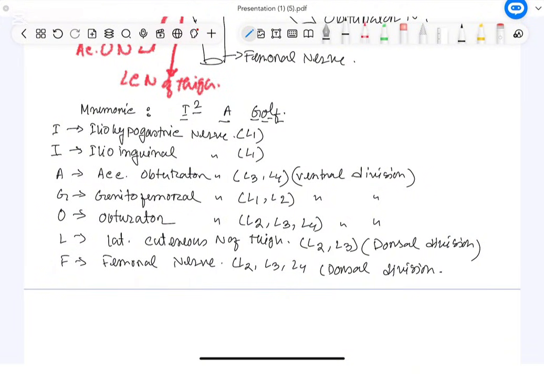Sometimes the teacher may ask you a question: the obturator nerve and the femoral nerve both have the same root value, how? You just say the answer: the obturator nerve comes from the ventral division and the femoral nerve comes from the dorsal division. The root value is the same, but they come from different divisions. That's all about the mnemonic to remember the different nerves coming from the lumbar plexus with their root values.